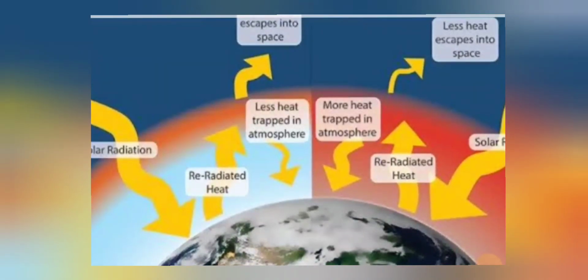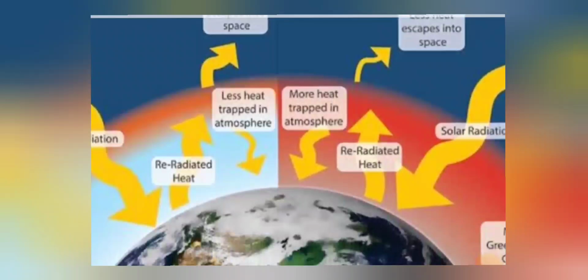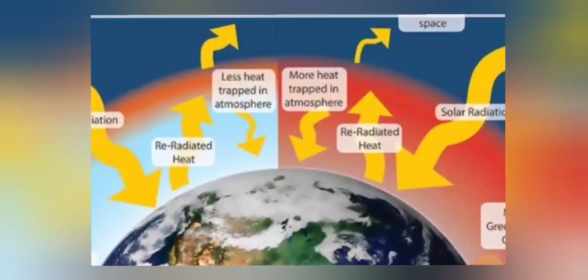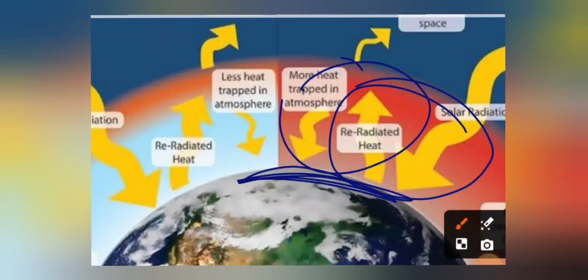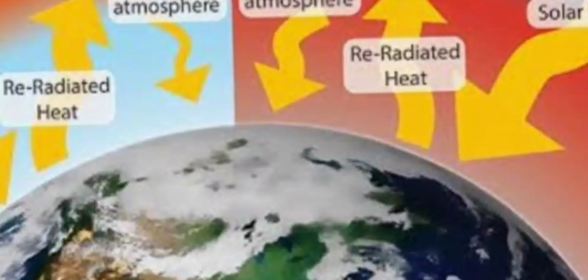Whenever solar radiation is there, the heat all gets escaped to space because the carbon dioxide is not trapping it. But nowadays the carbon dioxide is the burnt one, which doesn't allow the radiation to go. The radiation is getting trapped here itself and making the earth's surface warmer. This is what is happening. So if you burn more, more carbon dioxide will be there.